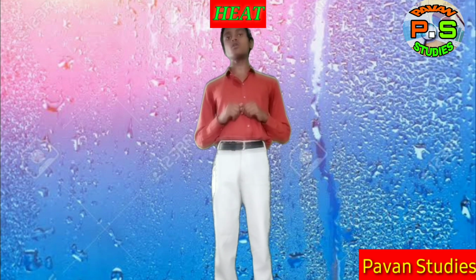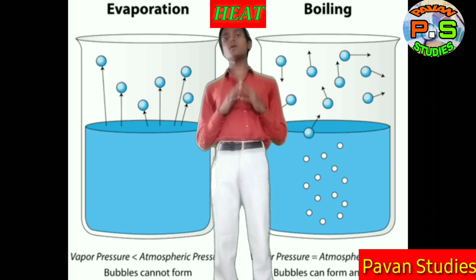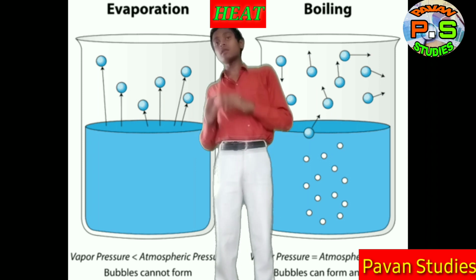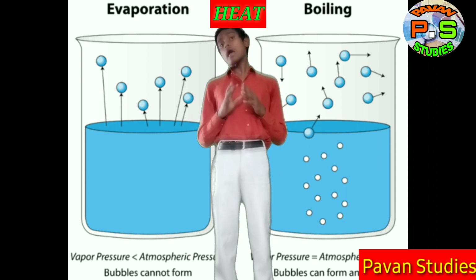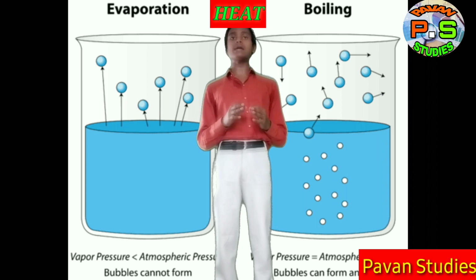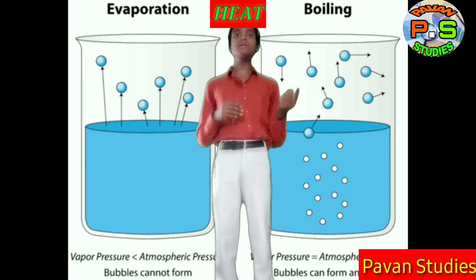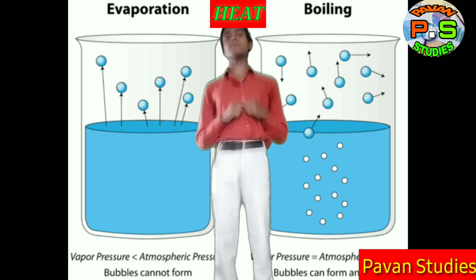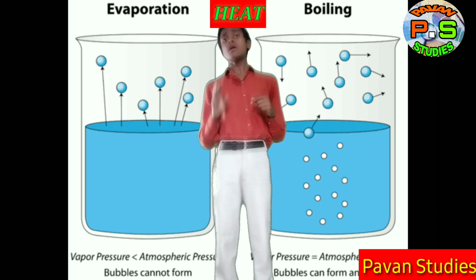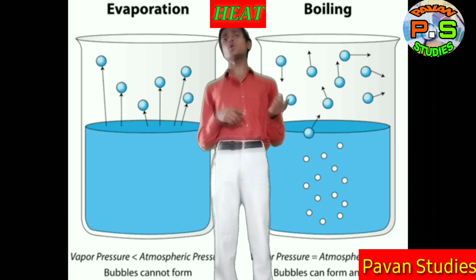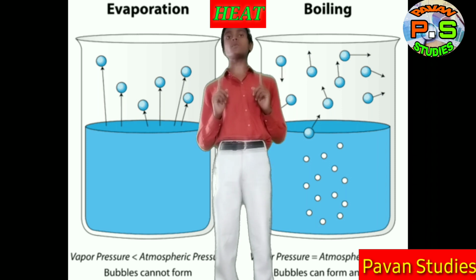And we will discuss boiling. What is meant by boiling? It is similar to evaporation, but it occurs at a constant temperature. That means boiling is the phase change of liquid to gas, like evaporation, but evaporation happens at any temperature, whereas boiling is at a constant temperature. That means the phase change of liquid to gas at a constant temperature is called boiling, and evaporation is a cooling process, but boiling is not a cooling process.